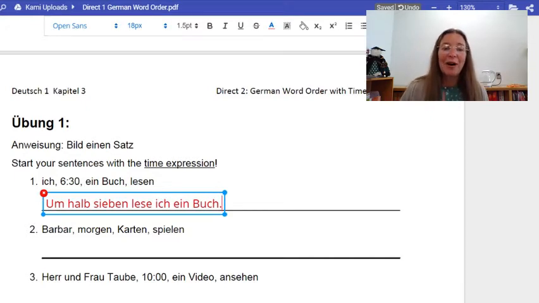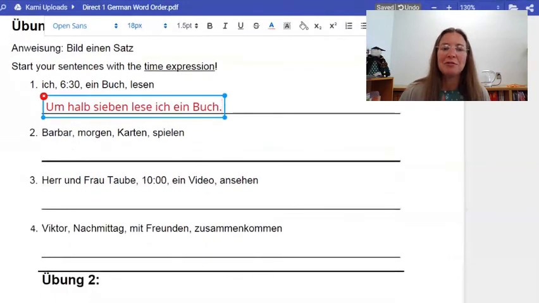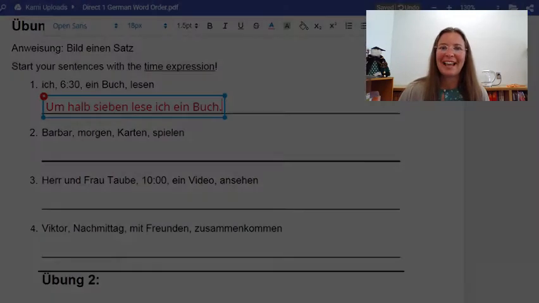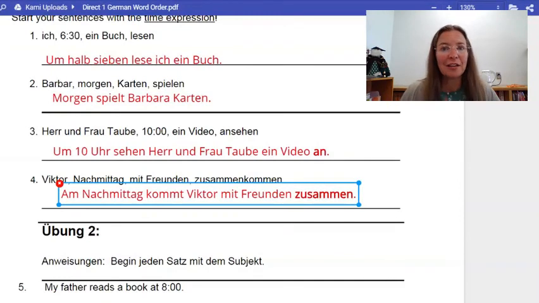Okay. So, I'm going to say it, and then I want you to say it. 6:30 lese ich ein Buch. You try it. 6:30 lese ich ein Buch. Sehr gut. Okay, I'd like you to continue down to number 4, and then come back and check your answers. Bis gleich. Wir sind wieder da. Korrigiere deine Antworten.